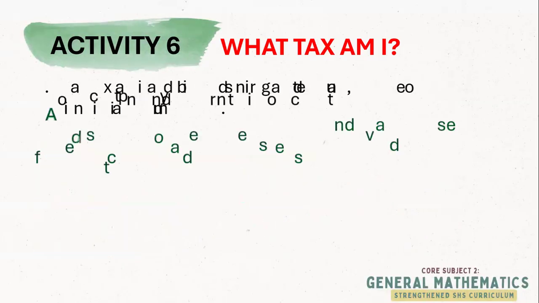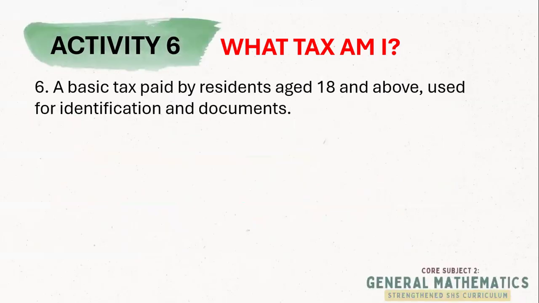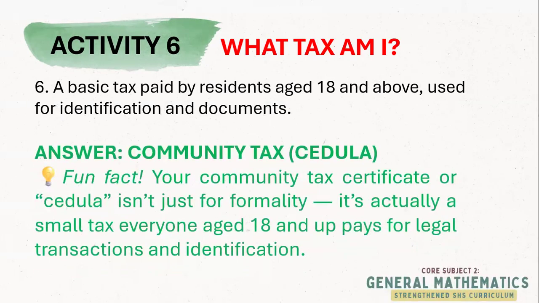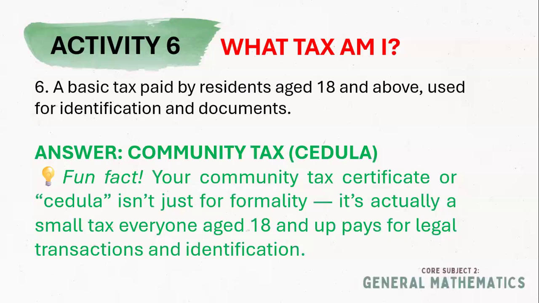Aside from that, there's another type of tax that could be paid in the municipality. So what kind of tax is this one? Correct. The answer is the community tax, or what we call the cedula. So a small tax all adults pay used to get official documents. So every time you sign a formal document which involves government, you'll always be asked for the cedula.